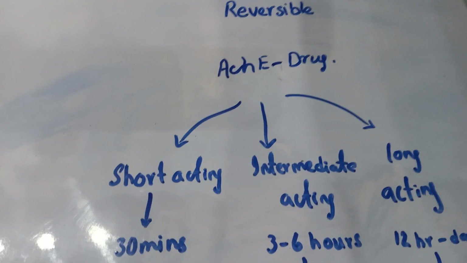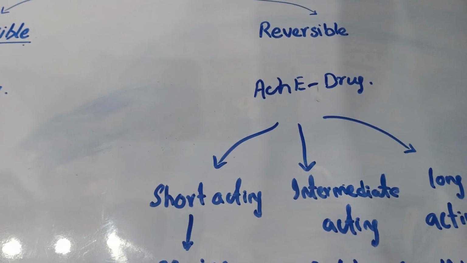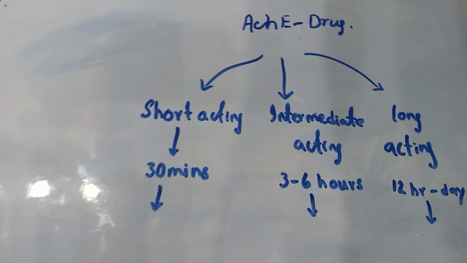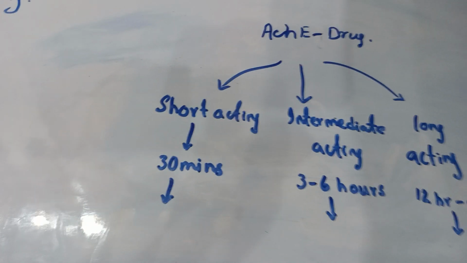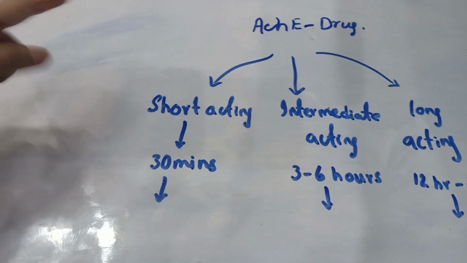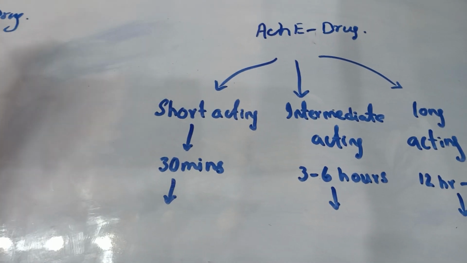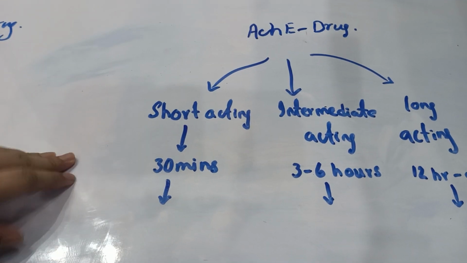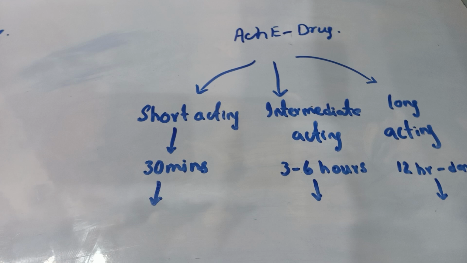Now the next thing is that our irreversible indirect acting cholinergics are divided into three parts, depending upon the time in which they show their response. First is the short acting, then intermediate acting, and last is the long acting.